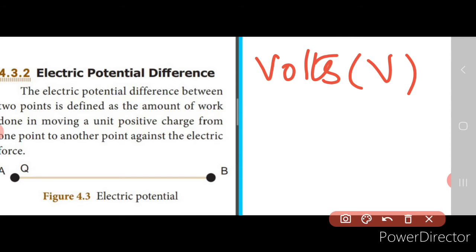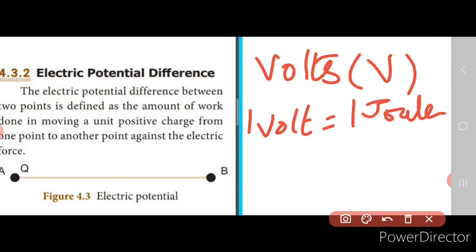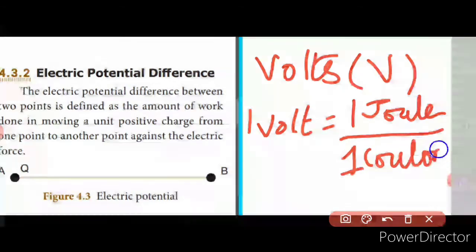Similarly we can define what is 1 volt. Now what is the formula? Work done divided by charge, isn't it? So what is the unit for work done? It is joule. So 1 joule of work is done in moving a charge of 1 coulomb. So this is the definition of 1 volt. 1 volt is defined as follows: if 1 joule of work is done in moving 1 coulomb of charge from one point to the other point against the electric force.